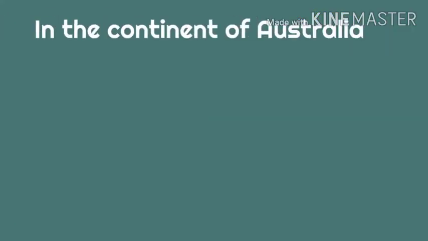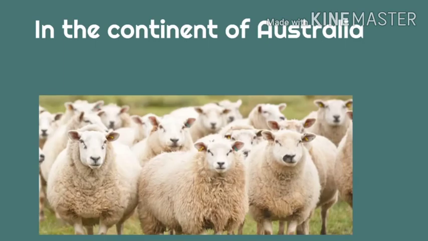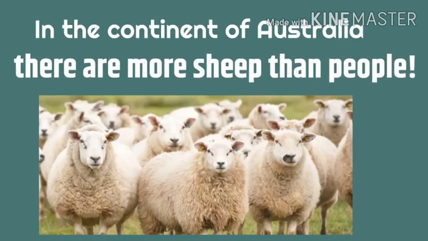Australia's major landform includes the Great Australian Desert. Okay, it has more sheep than people. There are more sheep in Australia than people. It's a very cold place. It is down, down, down below in the southern hemisphere.